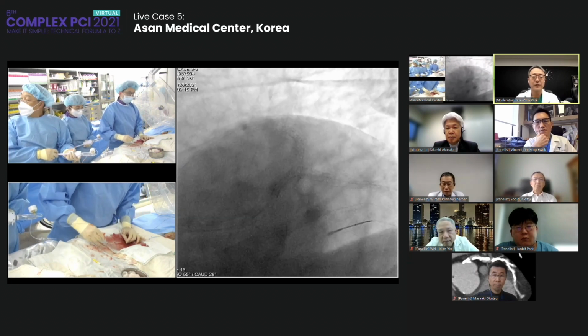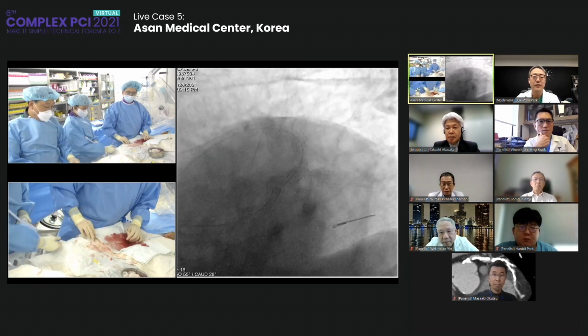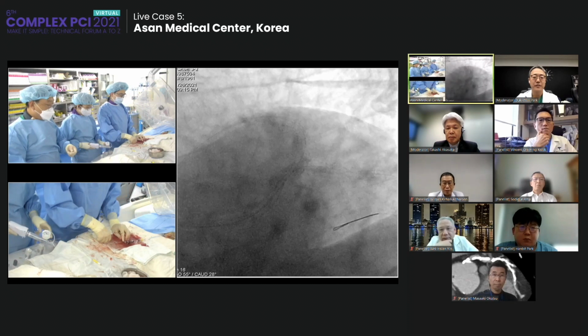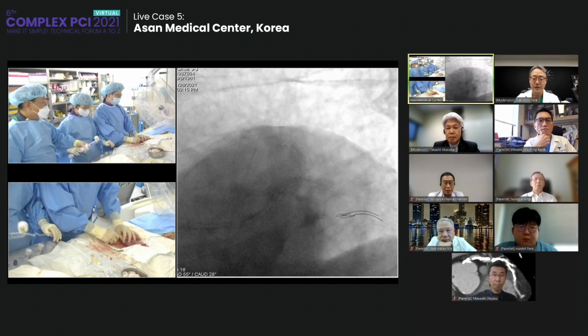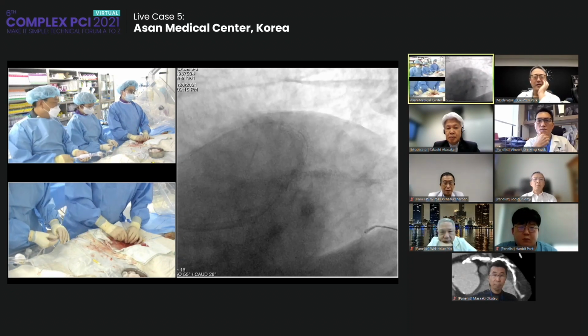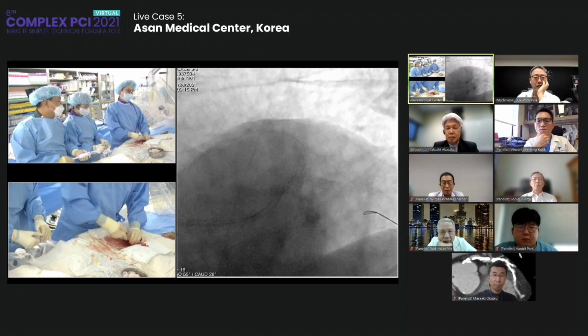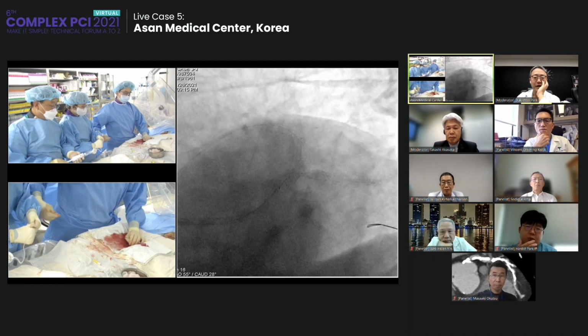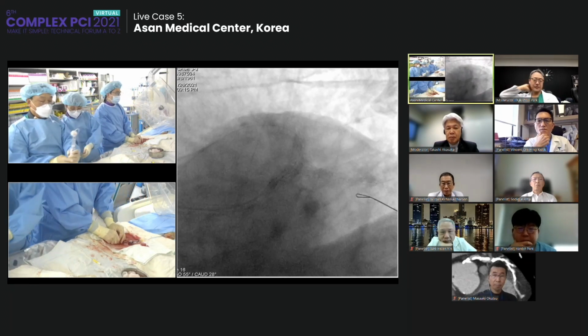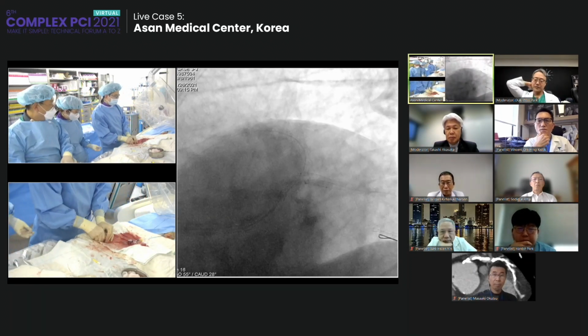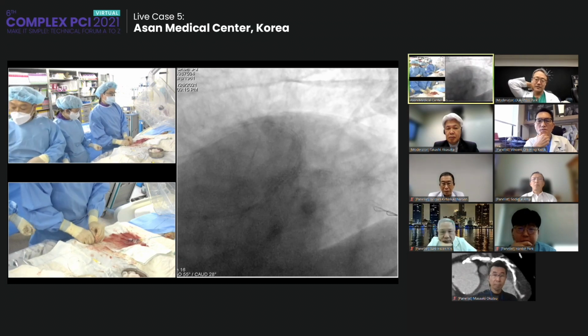We also apply the 4.0 and 3.5 DCB. Yeah, we only have the paclitaxel balloon, so I will use the 4.0 and 3.5 both with the kissing.